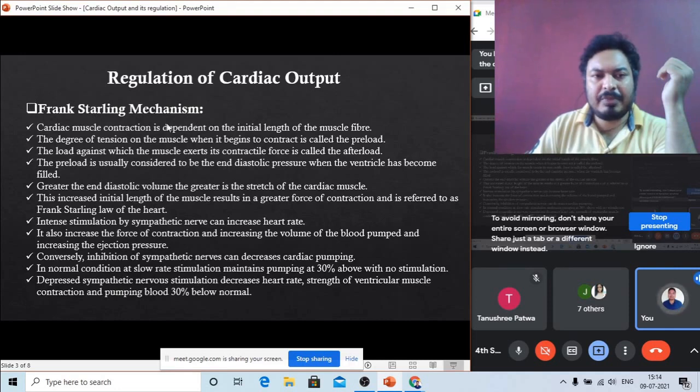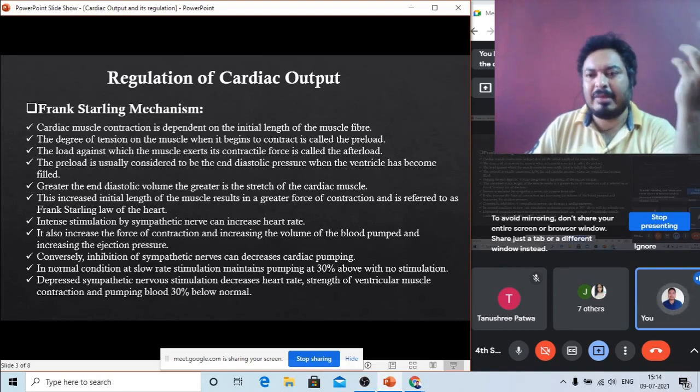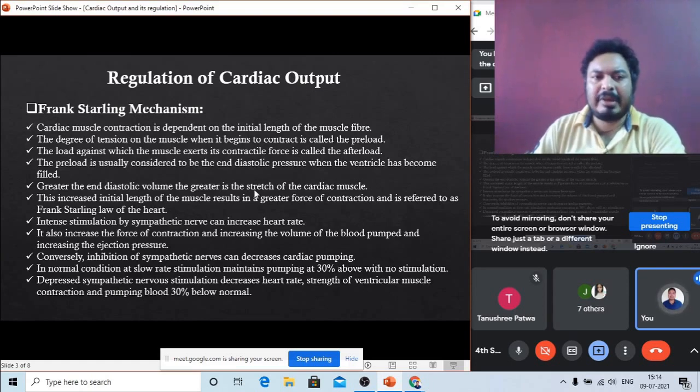Now, what is the Frank-Starling mechanism? Two scientists are there, Frank and Starling. They demonstrated how cardiac output is regulated by extension of the cardiac muscle present inside the heart. Now see, these are the points related to the Frank-Starling mechanism. The first point is that cardiac muscle contraction is dependent on the initial length of the muscle fiber.